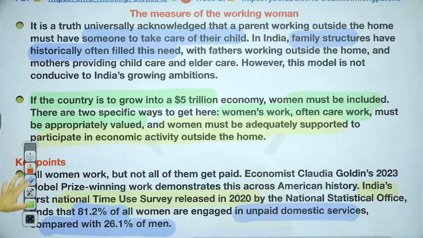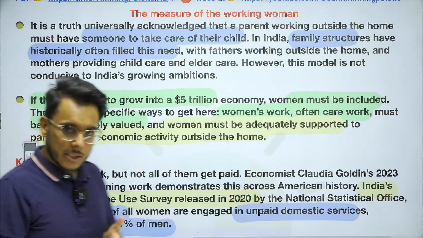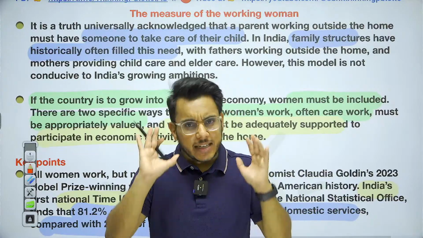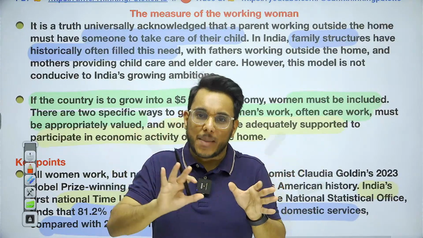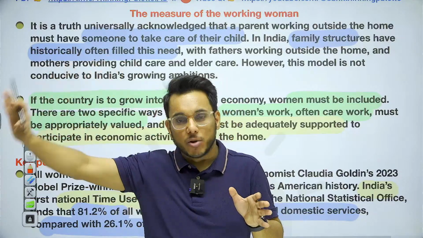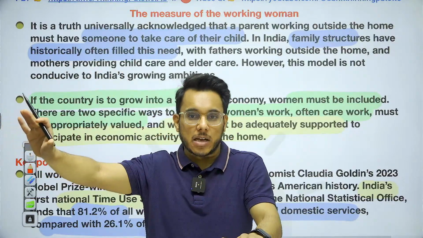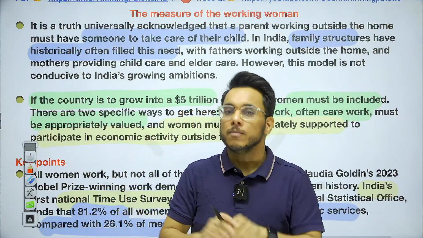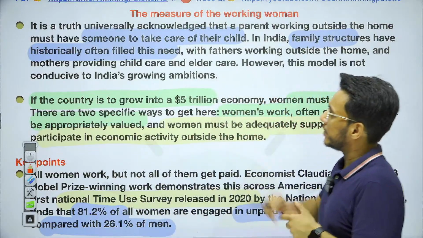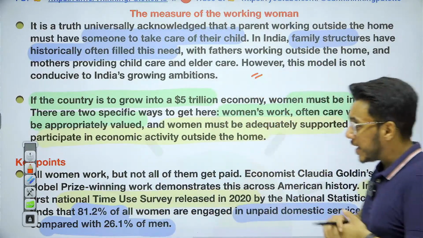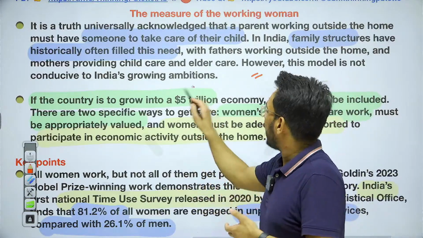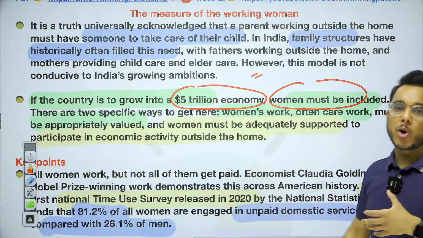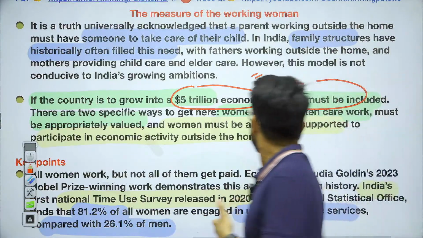Now the article starts with a basic premise. It says that when we talk about the dynamics of a family system, let's say there are children, then it is an unwritten agreement that the male parent, the father, will go out and earn the livelihood, and the female will stay home and take care of the child, and will not join the labor force or become part of economic activity. This is something that is expected. But if India has to become a $5 trillion economy in the near term, then women also have to be included in economic activities.